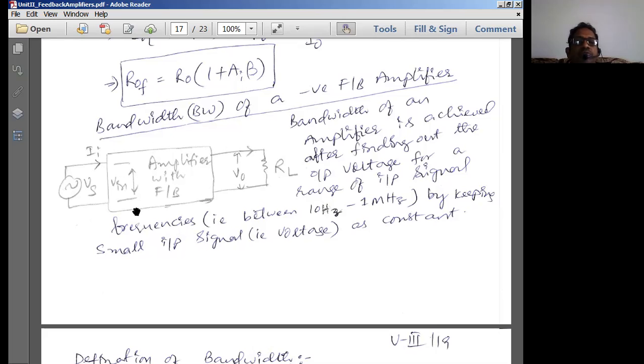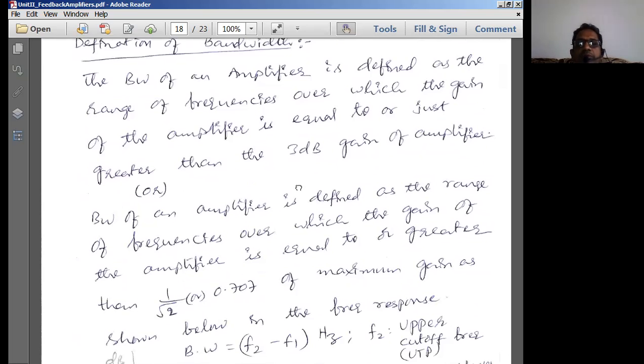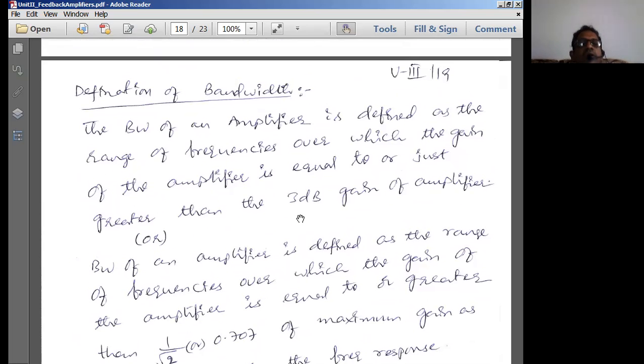Now to perform this, we keep the input voltage fixed or constant, and we vary the input frequency from 10 hertz to around 1 megahertz. We find out the various output voltages, and we find the gain, output by input, continuously, where input is always constant but output changes based on the frequencies we apply. And we normally plot the performance characteristic curve for the amplifier.